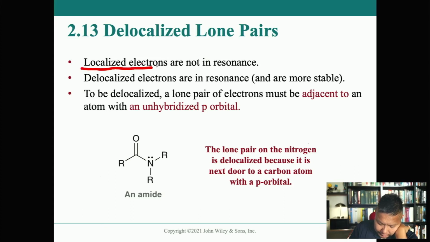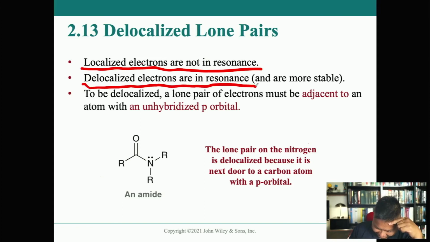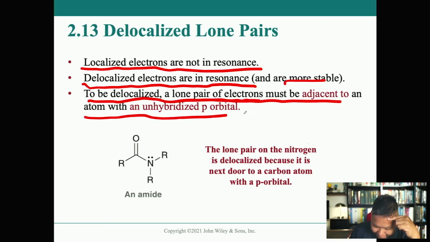Localized electrons are not in resonance, which we knew already. It's only delocalized electrons that are in resonance. Delocalized electrons are in resonance and are more stable. To be delocalized, a lone pair of electrons must be adjacent to an atom with an unhybridized p orbital. Okay, so we know this already.